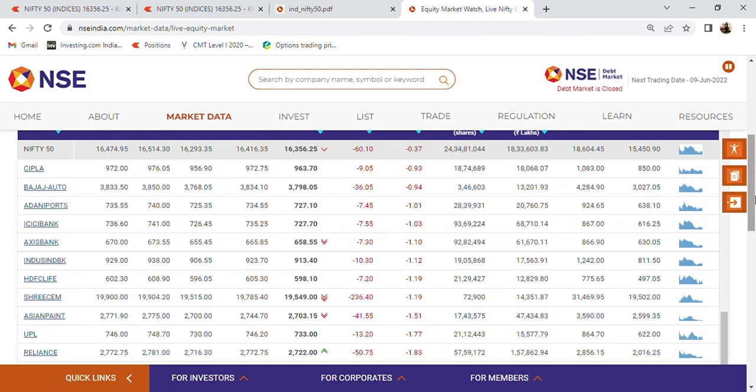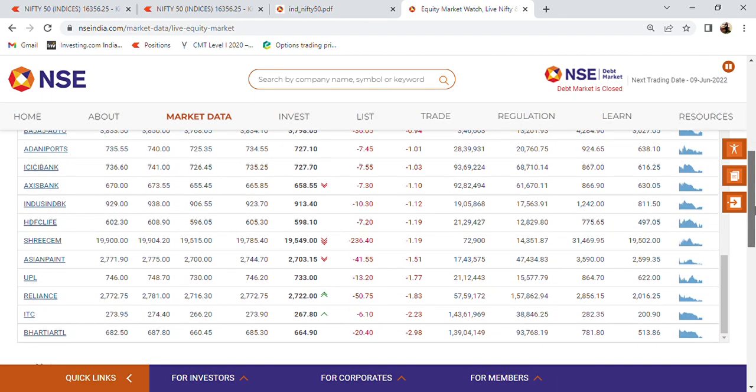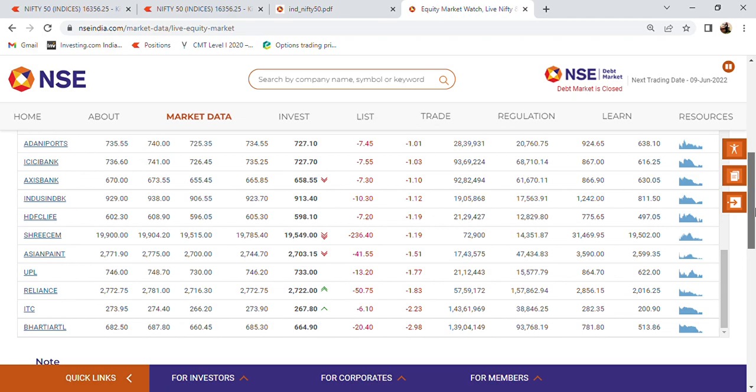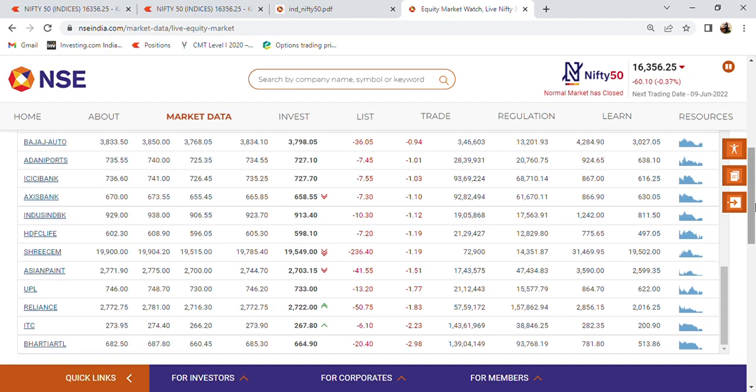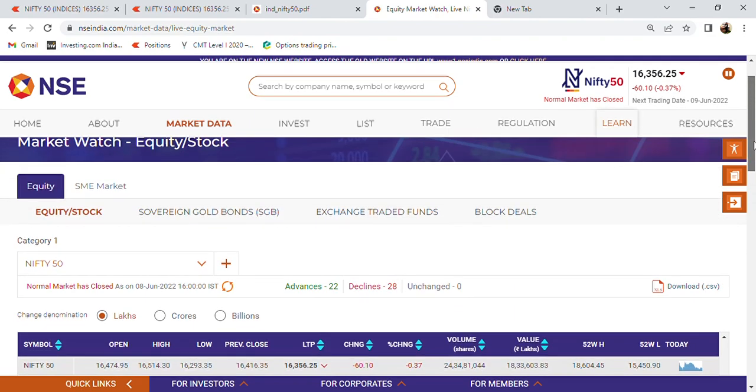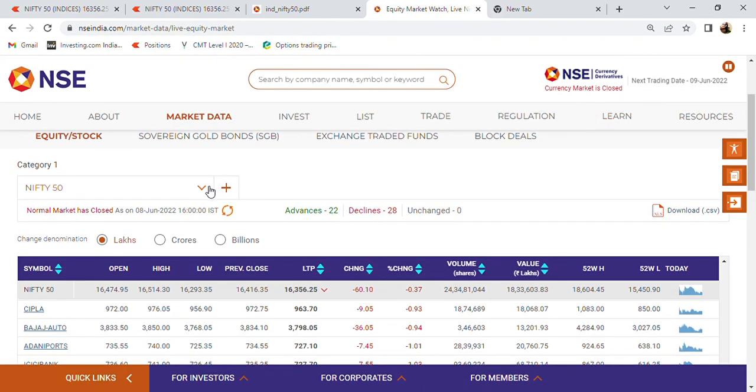Same way I can go to Sensex and check out the companies which are included in Sensex 30, or the 30 companies which are included in the Sensex. Now, same way, if I want to look into Bank Nifty, I just go on to the index, and one second, hold on. Yep, here I can see others also. These are the other smaller indexes which have been derived. You can look into these also.